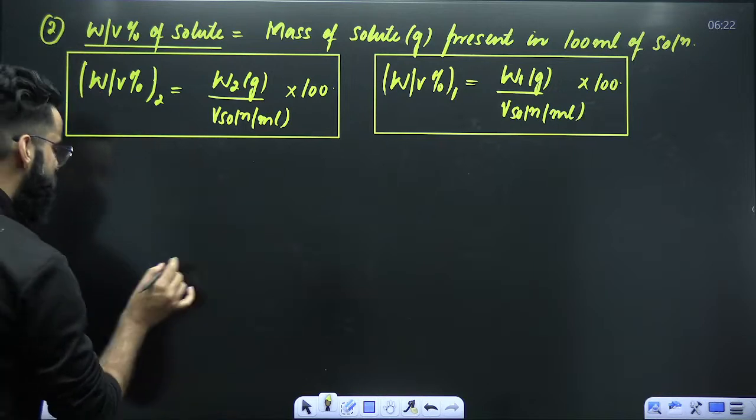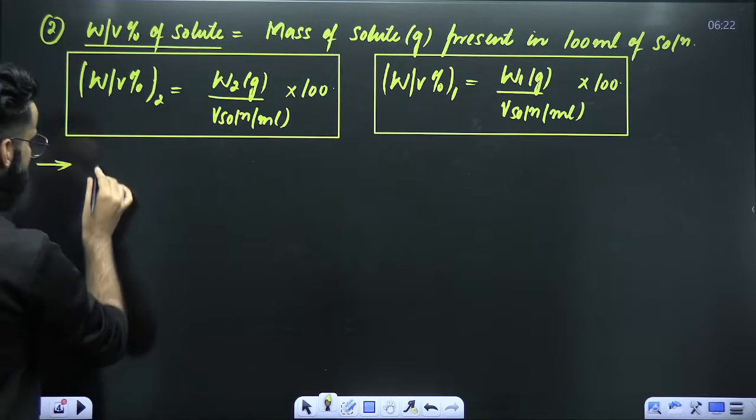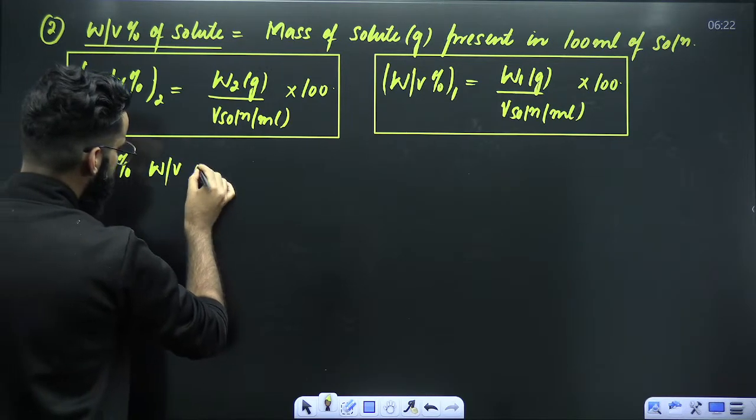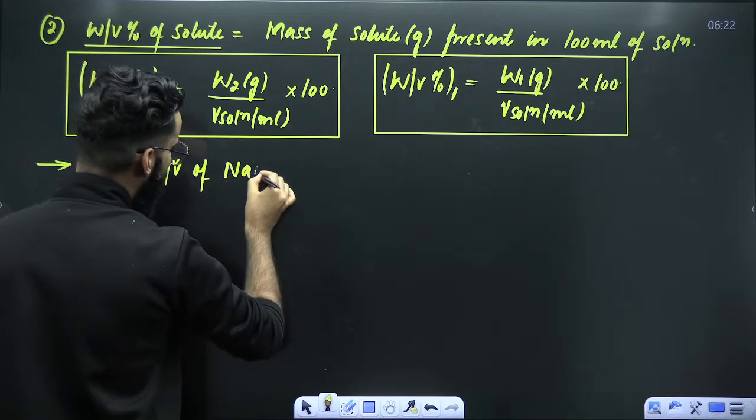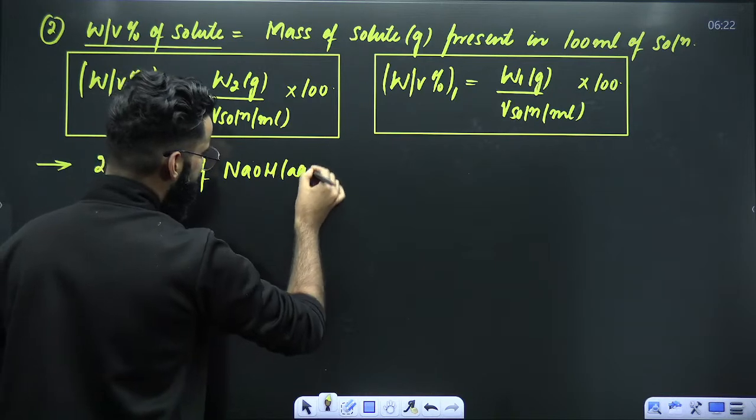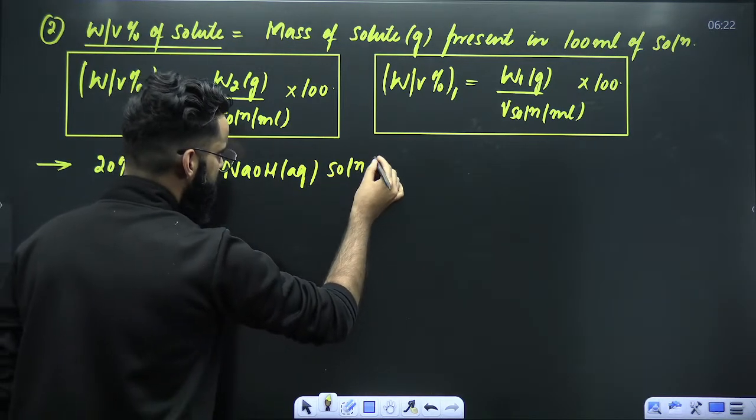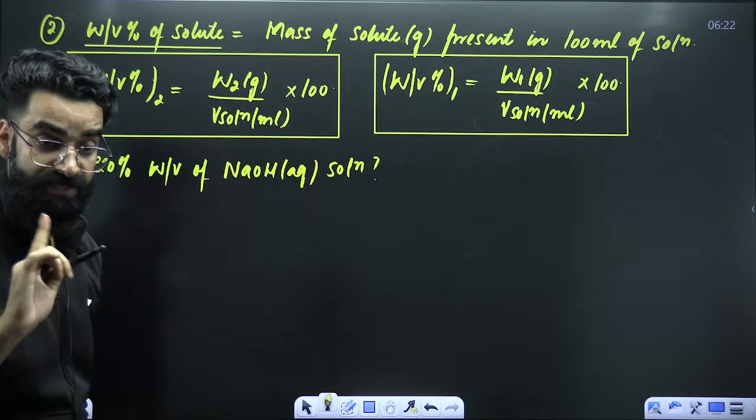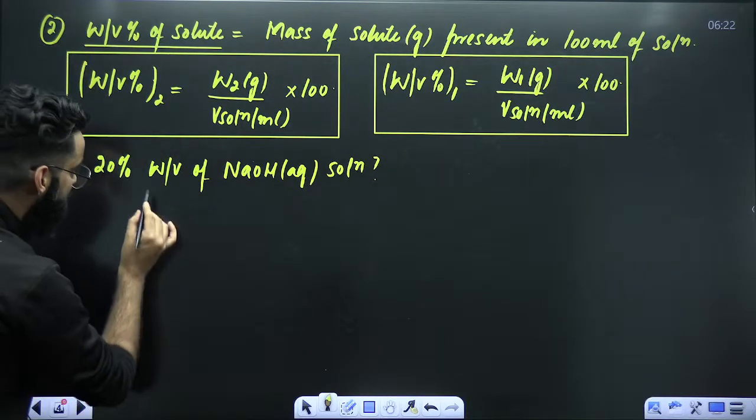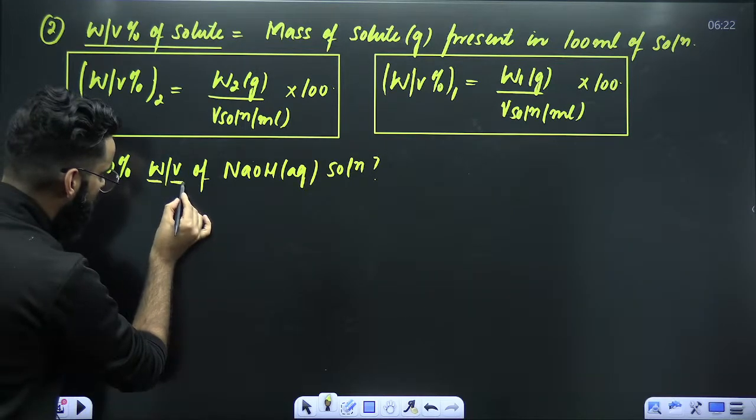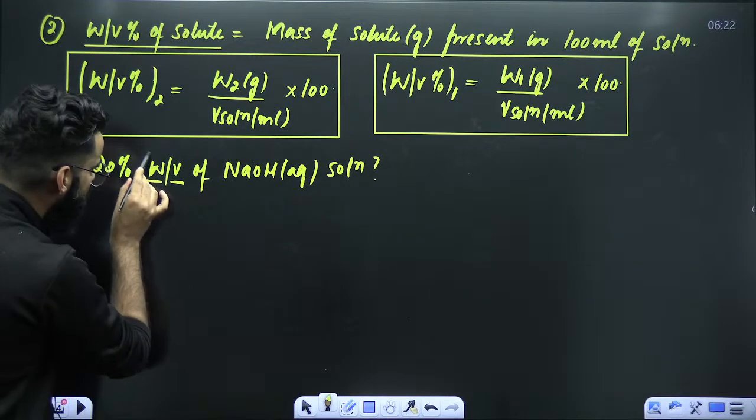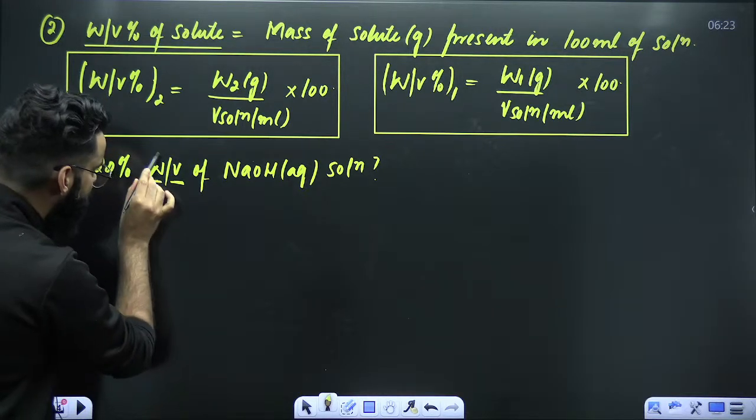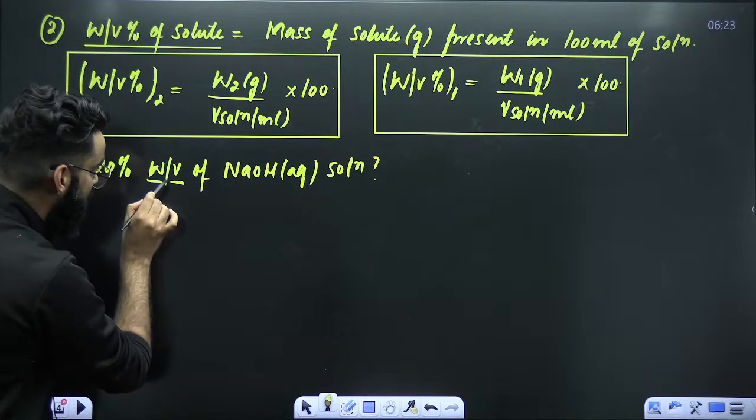Now people, try to decode this particular statement. I'm writing 20% weight by volume of NaOH aqueous solution. Can you decode this kind of statement? Now read it carefully. It's not weight by weight, it is weight by volume. That means W is weight, V is volume. That means solute we have to take in grams, solution we have to take in ml, right?